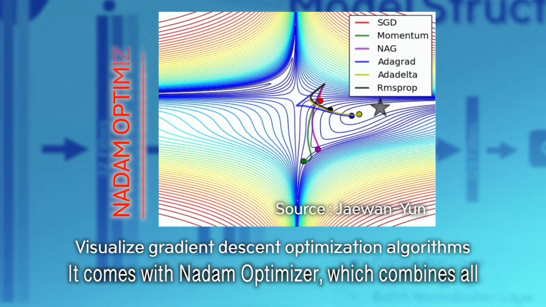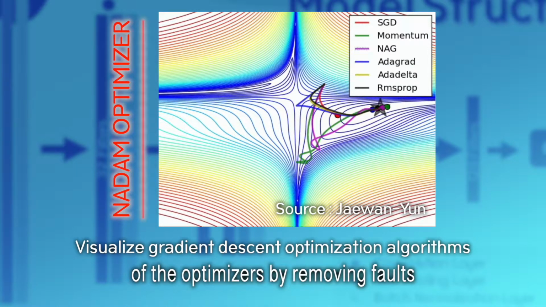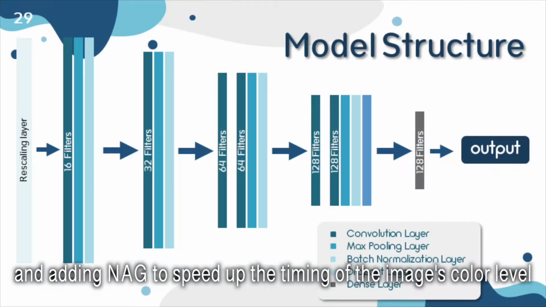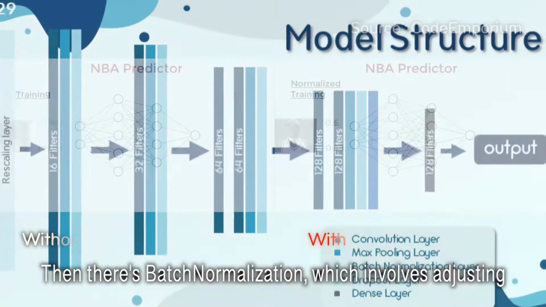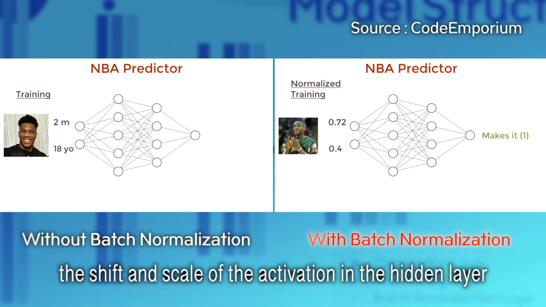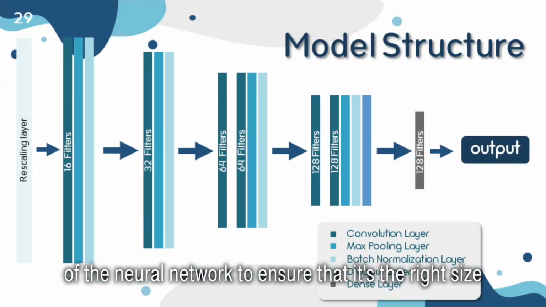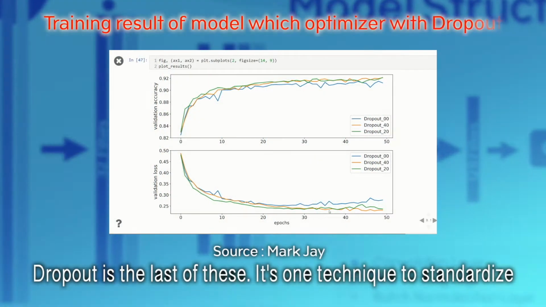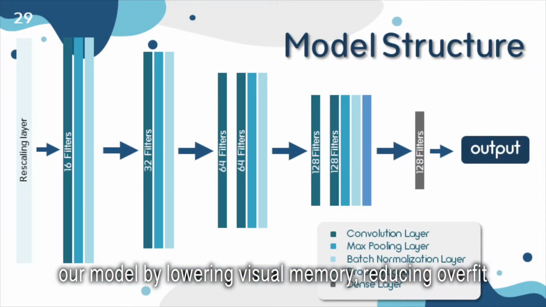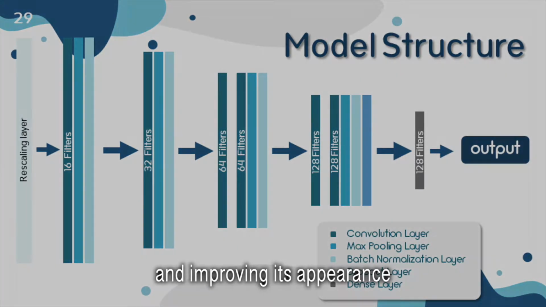It comes with NADAM optimizer, which combines all of the optimizers by removing faults and adding energy to speed up the timing of the image's color level. Then there is batch normalization, which involves adjusting the shift and scale of the activation in the higher layer of the neural network to ensure that it's the right size. Dropout is the last of these. It's one technique to standardize our model by lowering visual memory, reducing overfit, and improving its appearance.